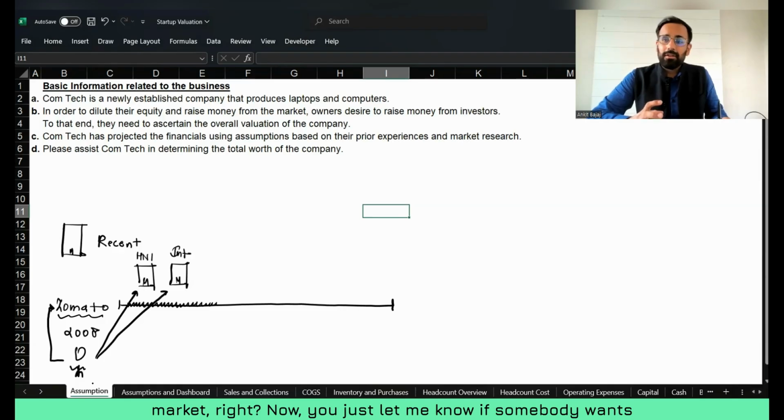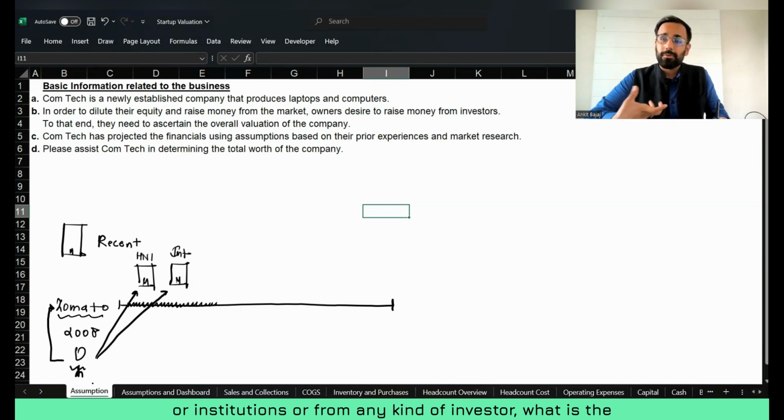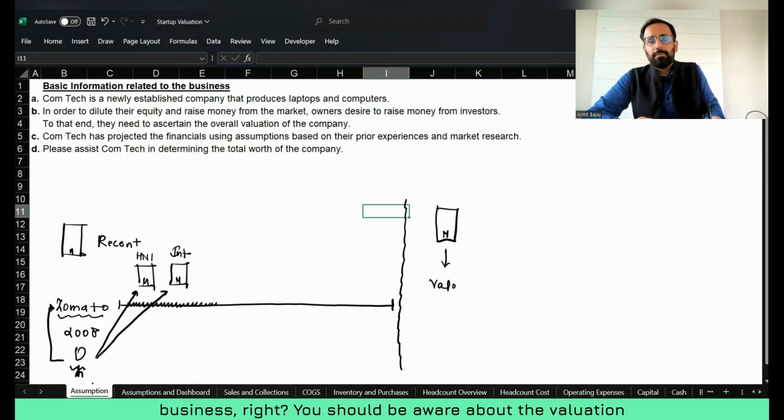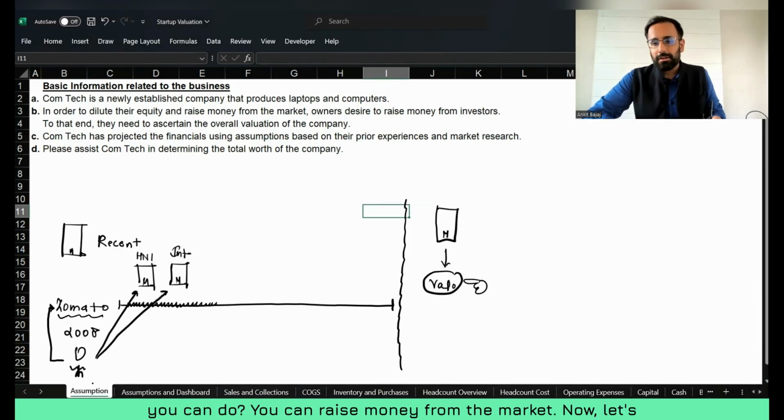Now, let me know, if somebody wants to raise funds from HNIs, institutions, or any kind of investor, what is the first requirement of fundraising? The very first requirement of fundraising is that you should know the valuation of your business. You should be aware of the valuation of your business, and what the total valuation is. If you know the valuation of the business, then you can raise money from the market.